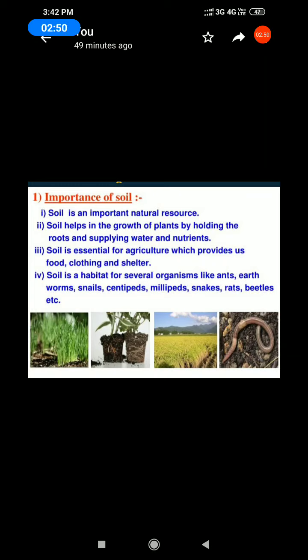All of you look at your book, 9.1, Soil teeming with life. Soil is a habitat for several organisms like earthworms, ants, snails, centipedes, millipedes, snakes, rats, beetles and so on.